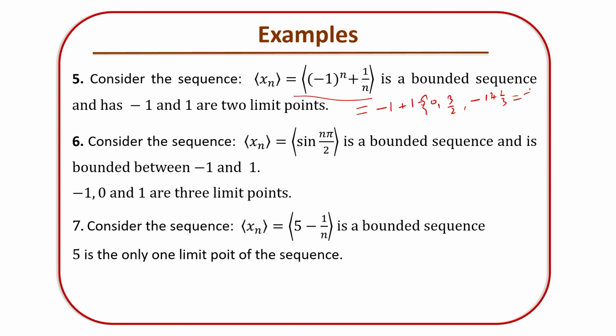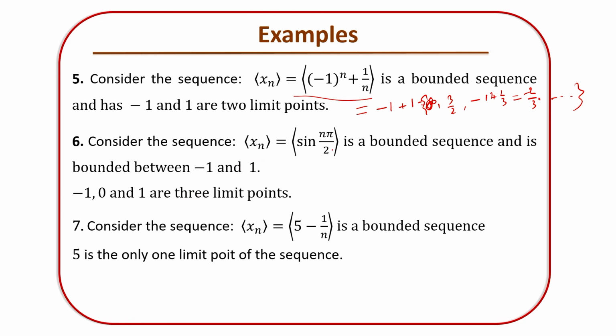So this will give you minus 2 by 3 and so on. In the previous slides we have seen all those things. Now what will be the bounds? It is bounded between, you can see here, 0, 1 point, 3 by 2, and 1 by 2 and so on. So it's a bounded sequence. Maximum is something here, and it is a bounded sequence.